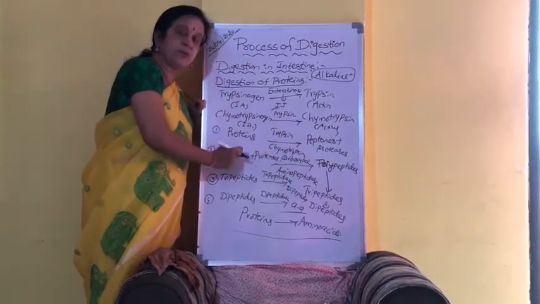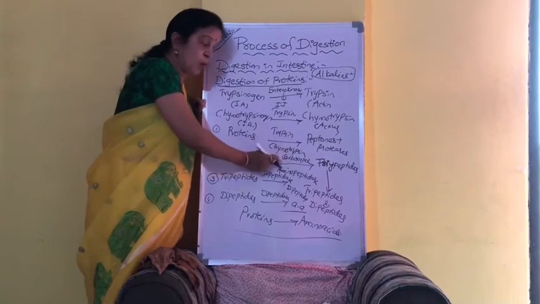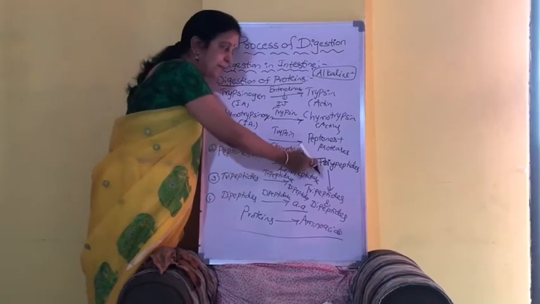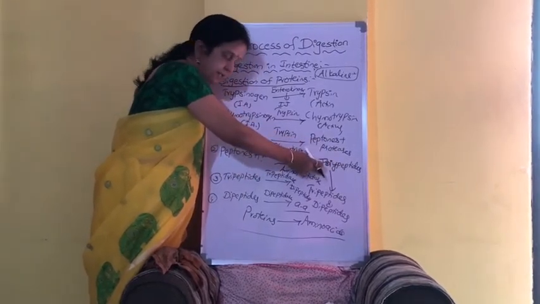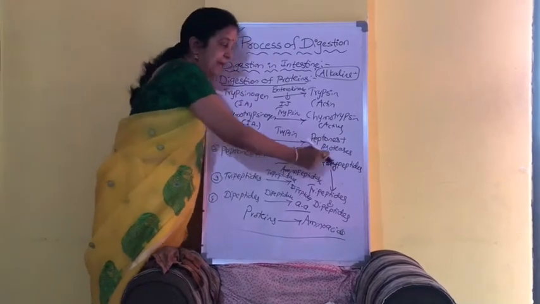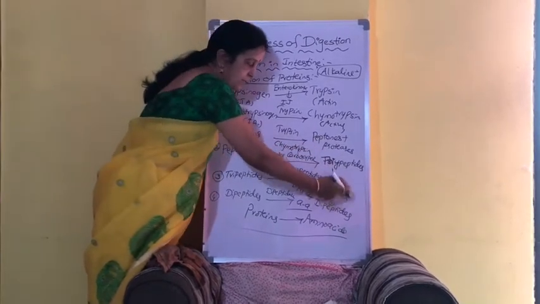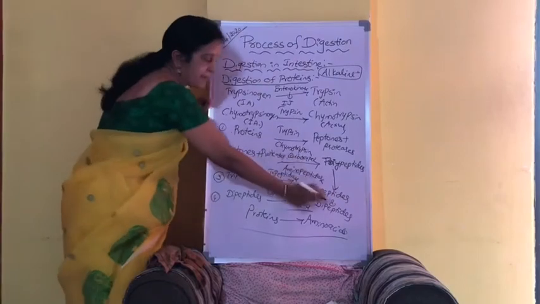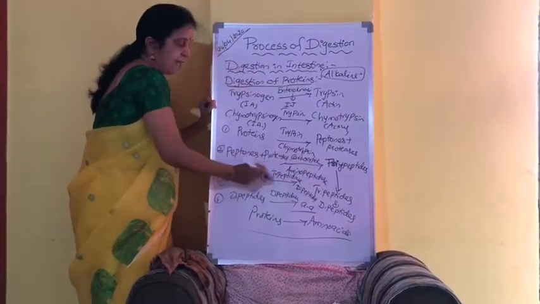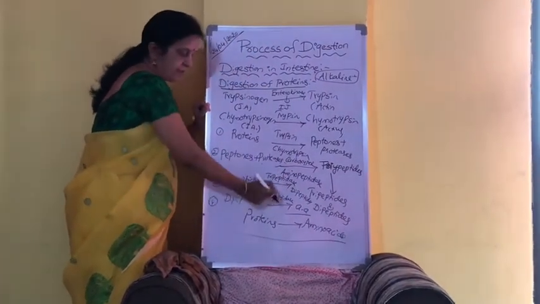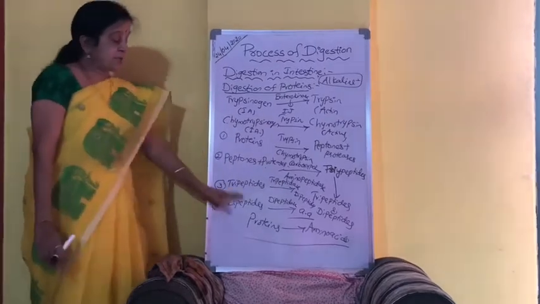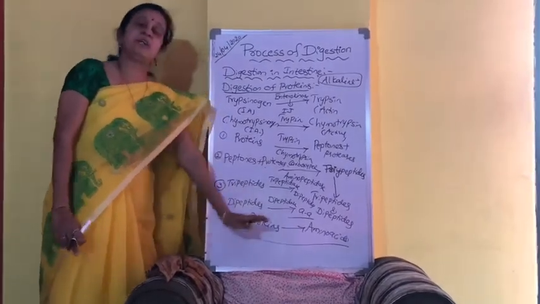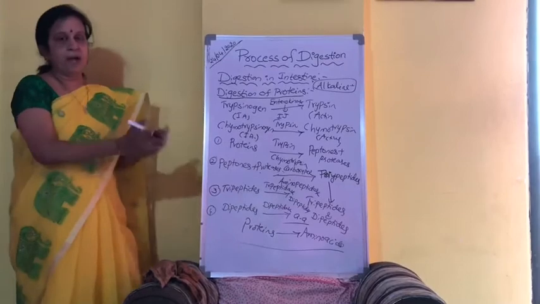The peptones and proteases will be acted upon by carboxypeptidase and converted into polypeptides. Aminopeptidase will act on polypeptides and convert them into tripeptides and dipeptides. And tripeptidase will act on tripeptides, then dipeptidase will act on dipeptides. In that way, proteins will be totally converted into amino acids.